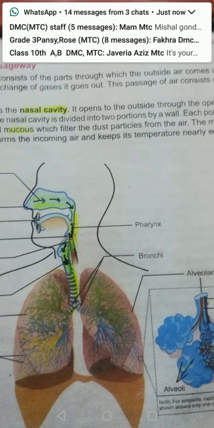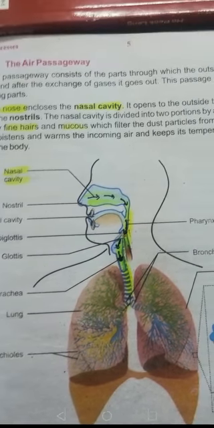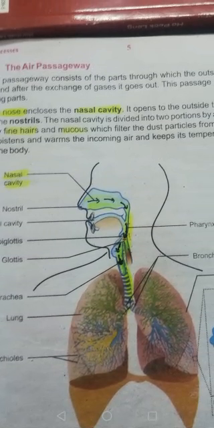The next part after the larynx is the trachea. Air enters the trachea. The trachea is also known as the windpipe. Its size is about 12 centimeters, it is a tube-like structure, and it has C-shaped cartilaginous rings, and these rings prevent it from collapsing if there is no air present in it.